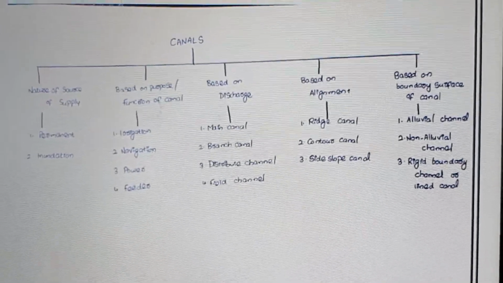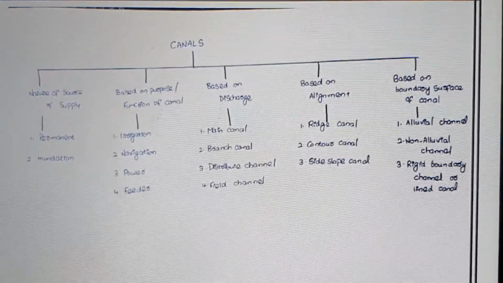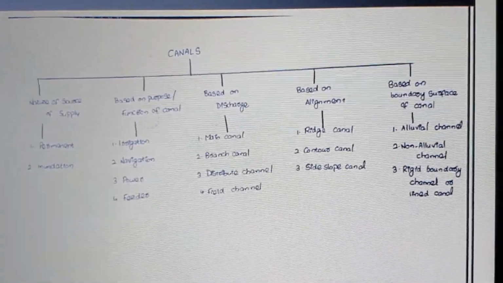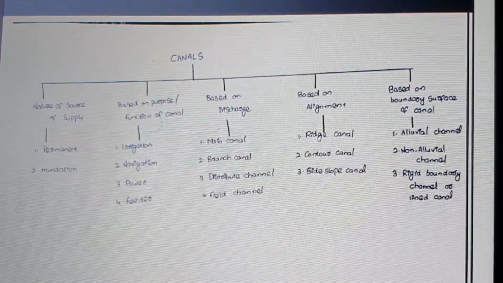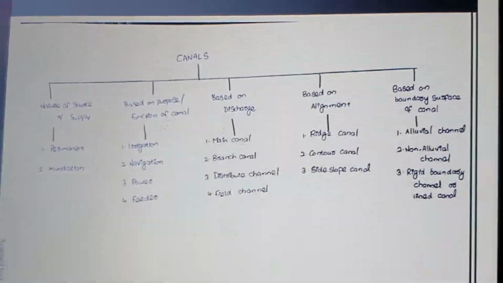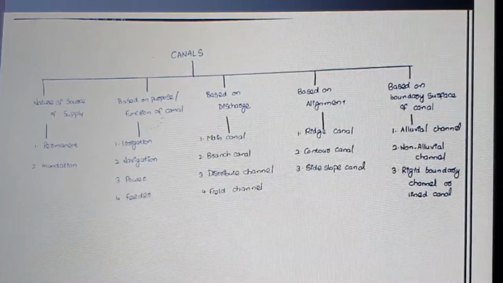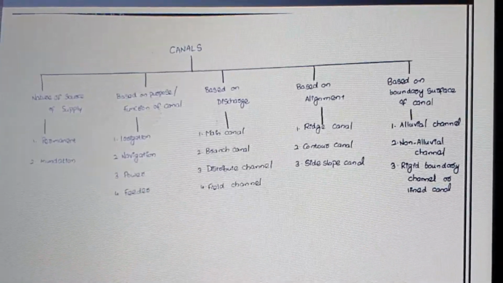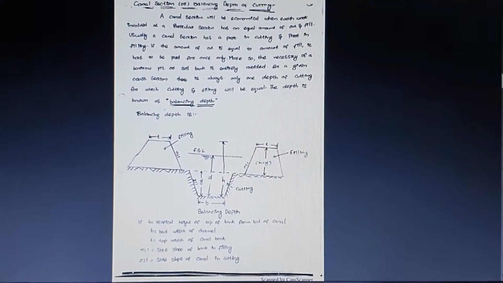The next one, rigid boundary channel or the lined canal. In this, a lining is provided to the entire cross section of the canal, so that there are no leakages of water whenever it passes from the main canal to the branch.